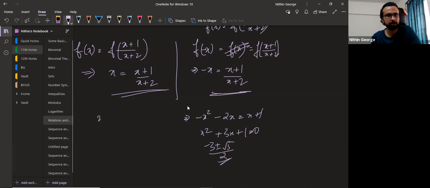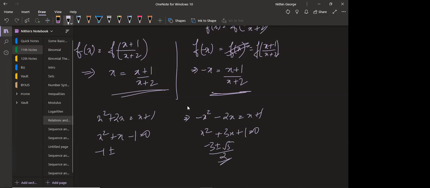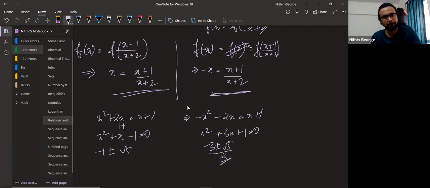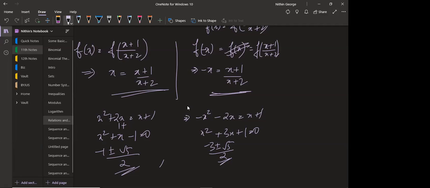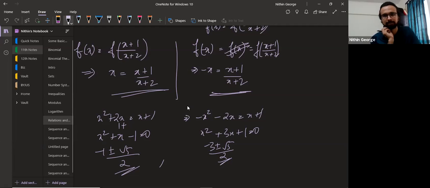And here I get x square plus 2x equal to x plus 1. X square plus x minus 1 equal to 0. Minus 1 plus or minus root b square minus 4ac by 2a. Here you get minus 3 plus or minus root 5 by 2. Is that what you got? Yes, sir, that's what I got for both. Okay, then this is the answer.